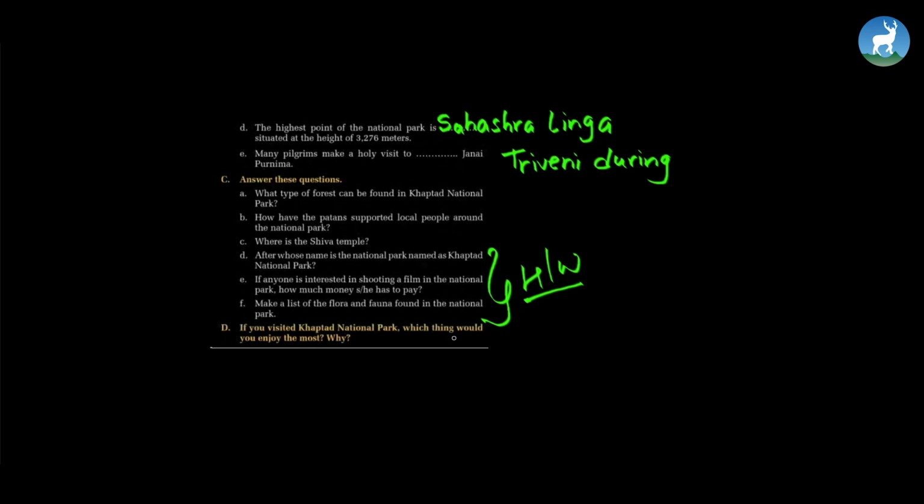Now, taking the reference from that same text, write which things you would like to enjoy the most when or if you visited Khaptad National Park, and why would you enjoy that thing the most. You have to write the reason as well. So this is also your homework.